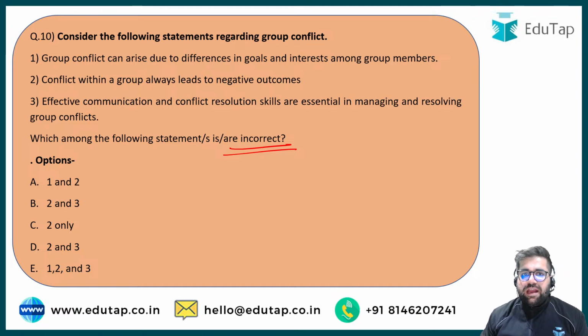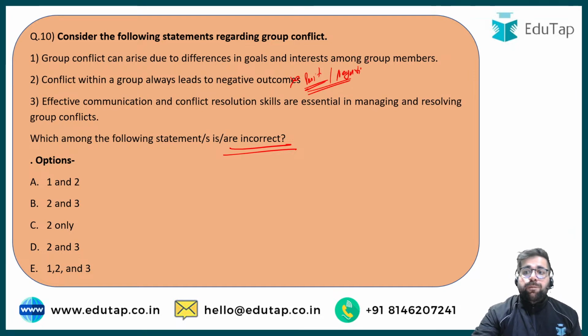Group conflict can arise due to differences in goals and interests among the group members. Definitely group conflict can arise because if people in the group are fighting with themselves, you will have group conflict. Conflict within a group always leads to negative outcomes. This statement is incorrect because there can be positive outcomes and there can be negative outcomes too.